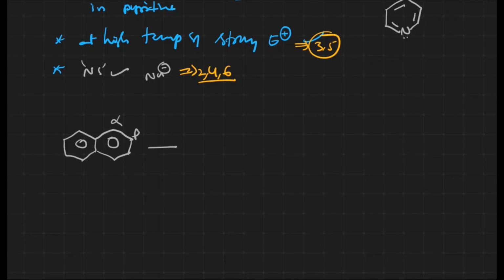These two positions are known as alpha and beta positions. This is alpha, this is beta. Now let us take electrophilic substitution at the alpha position and electrophilic substitution at the beta position. How does this take place? First, let us take the alpha position.